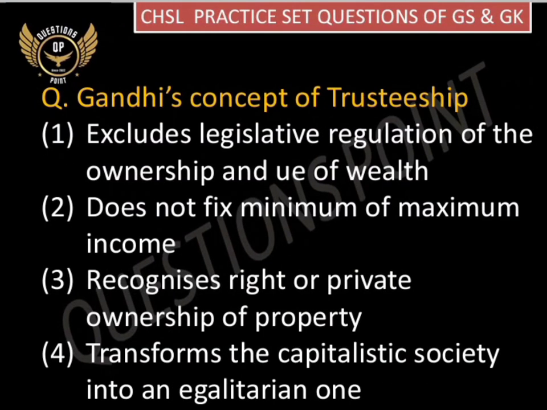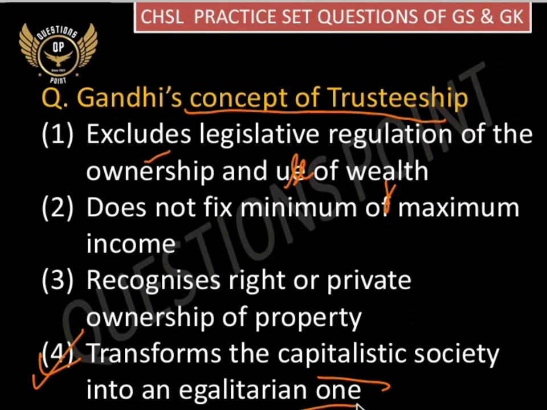Next question, Gandhi's concept of trusteeship. First, excludes legislative regulation of ownership and use of wealth. Second, does not fix minimum or maximum income. Third, recognizes right of private ownership of property. Fourth, transforms the capitalistic society into an egalitarian one. So option number 4, transforms capitalistic society into an egalitarian one. This was the concept of trusteeship of Gandhiji.